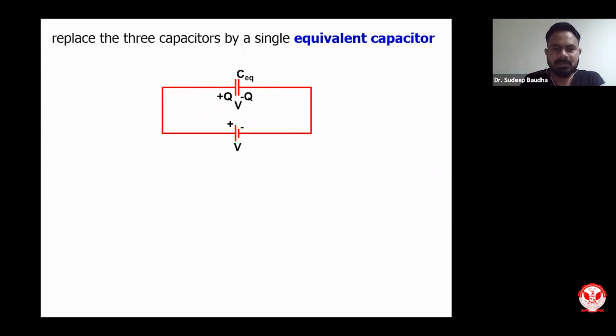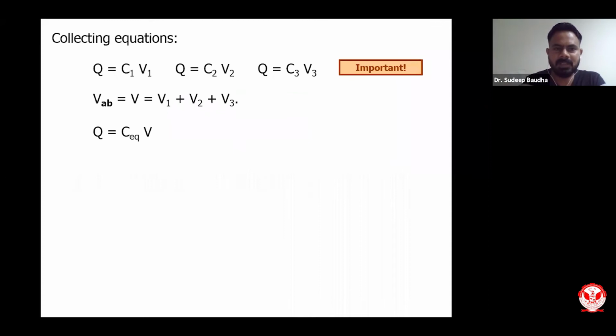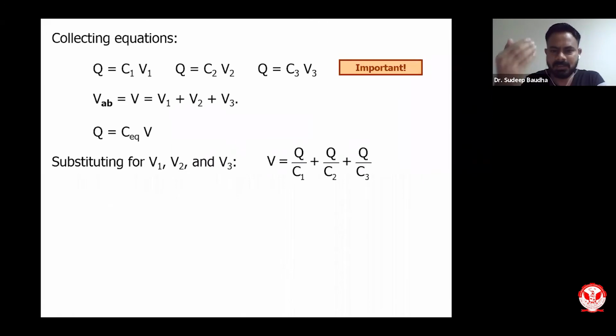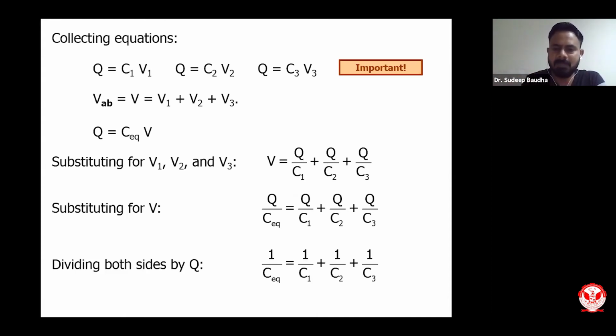So C equivalent can be written as Q equals C equivalent V. We can equate everything, and we can simply write that Q VAB will be equivalent to V1 plus V2 plus V3. We can write now the value of VAB. So V will be equivalent to Q upon C1 plus Q upon C2 plus Q upon C3. Simply do the math. We will substitute the value of V. So Q will cancel out, and you will have 1 upon C equivalent equal to 1 by C1 plus 1 by C2 plus 1 by C3.